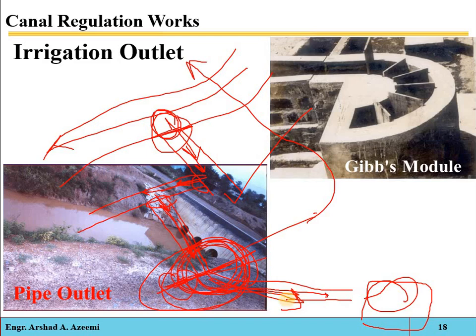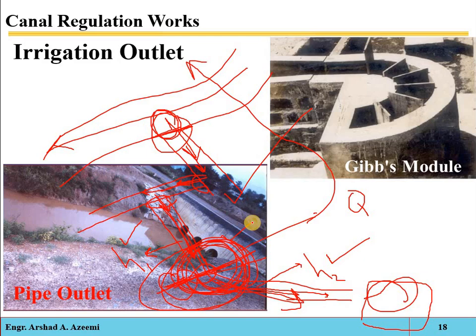Now suppose the head of water at the distributary is H1, and the head of water at the water course is H2. If the discharge depends on the difference between these two head levels, then that outlet is called a non-modular outlet.